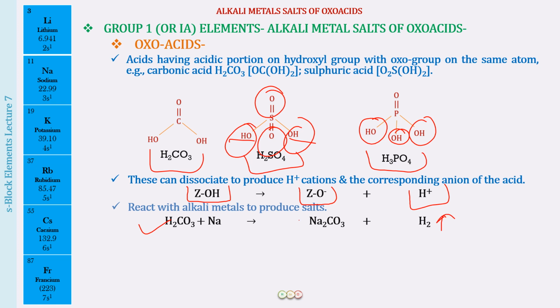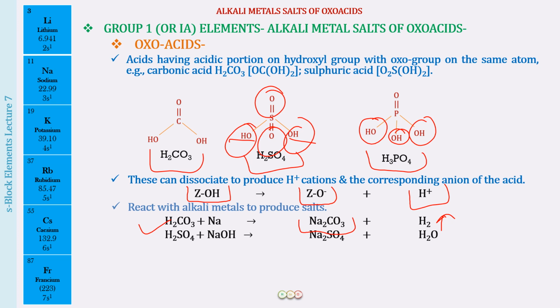Okay, so this Na2CO3 is what? This is the alkali metal salt of the oxo acid. What was the oxo acid here? H2CO3, and now the hydrogen of the H2CO3 has been replaced by the sodium ions, and hence this is called the alkali metal salt of the oxo acid. Clear?